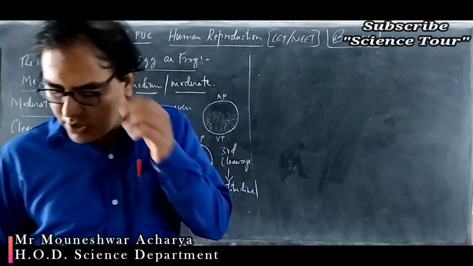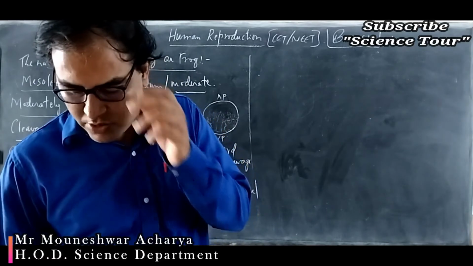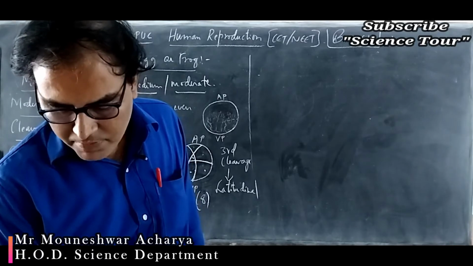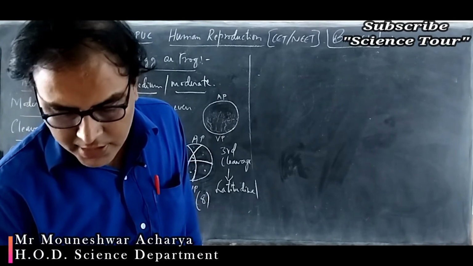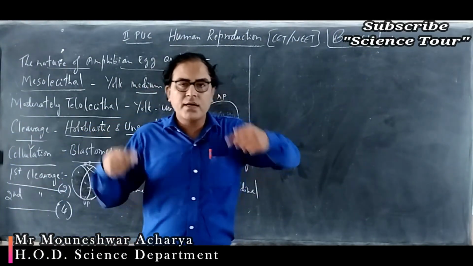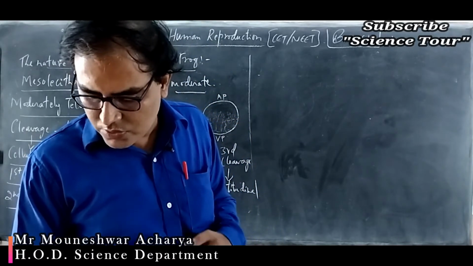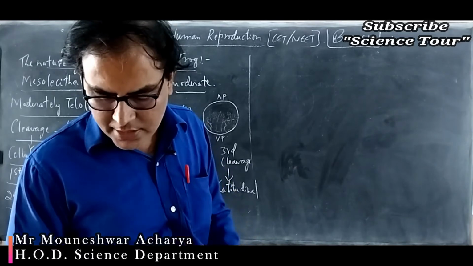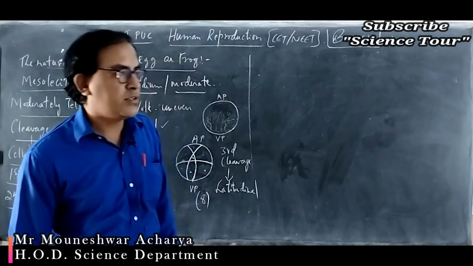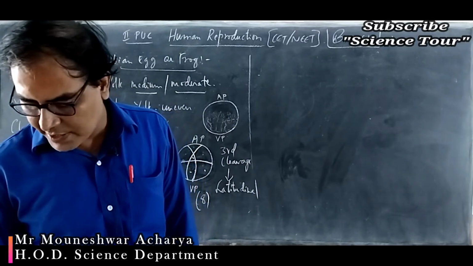What is the incorrect option for question number 23? Yes, you are correct. That is option 4. Secretes oxytocin, but oxytocin is secreted by the posterior lobe of the maternal pituitary, not by the placenta. So that is the incorrect option. The placenta produces progesterone, estrogen, and human placental lactogen as well as human chorionic gonadotropin. These are the different hormones which are produced by the placenta.